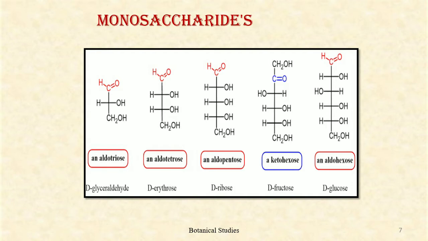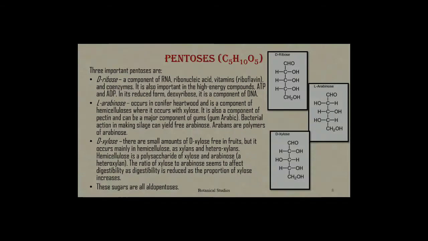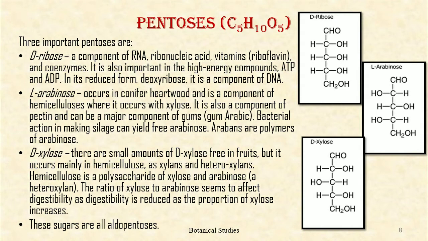Then, depending upon whether the monosaccharide contains an aldehyde group or a ketone group, the monosaccharides may be aldose sugar or ketose sugar. For example, aldotriose, aldotetrose, aldopentose, aldohexose. These are the aldose monosaccharides. While ketotriose, ketotetrose, ketopentose, ketohexose, these are the ketose monosaccharides. Let us discuss more about the pentoses and hexoses.